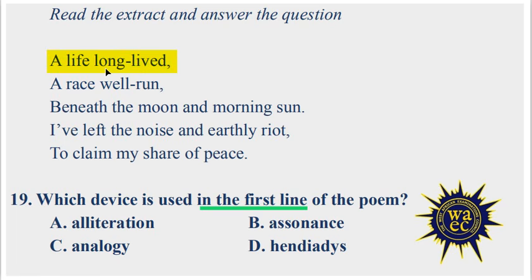If you look at this line very well, there is the repetition of the lateral sound, the sound of the letter L, which is a consonant sound. Life begins with letter L, long begins with a letter L, and lived begins with a letter L. Life, long, lived. The repetition of the same consonant sound is called alliteration, and that is option A.